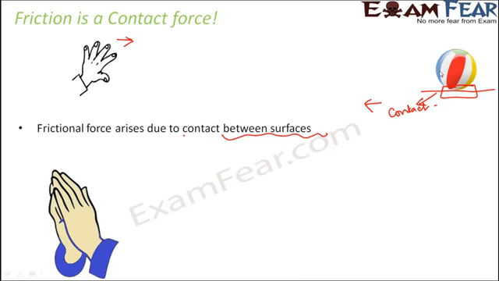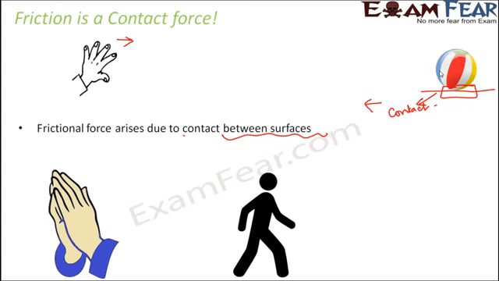Now you can think of other examples. For example, if you rub your hands together, what happens? Friction, it is due to friction that heat gets generated. Now in this case also, both the objects, that is both your palms, are in contact with each other. While you are walking on the ground, you are able to walk because of the force of friction. If friction is not there, you will not be able to walk. You will slip over the ground.